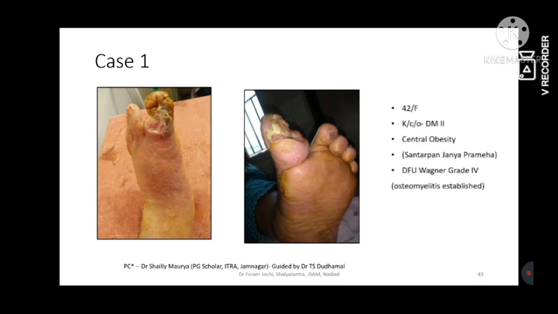This was the case of a 42-year-old female patient, a known case of diabetes mellitus. Of course, this is a case of diabetic foot ulcer, and in this great toe ulcer we received a bone particle from the inside. So it was already broken inside, and osteomyelitis was already there. It was an established case of osteomyelitis, Wagner grade 4 in the classification system.